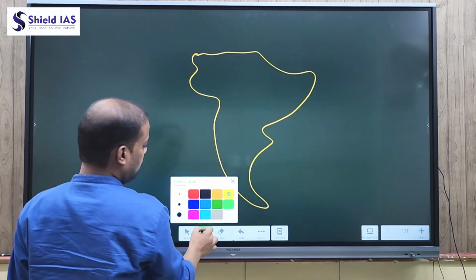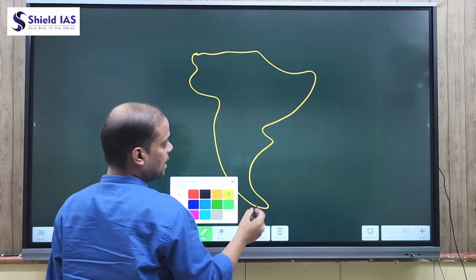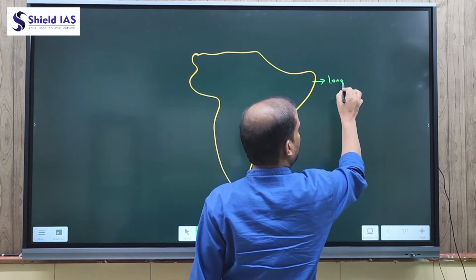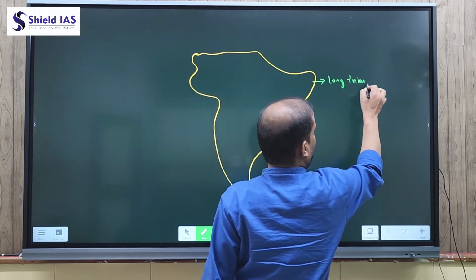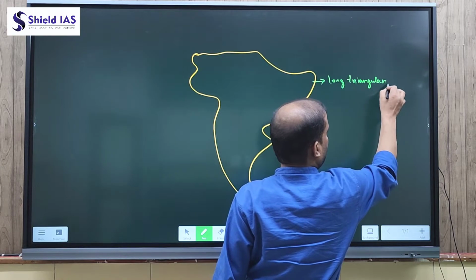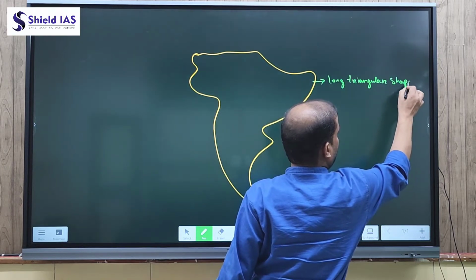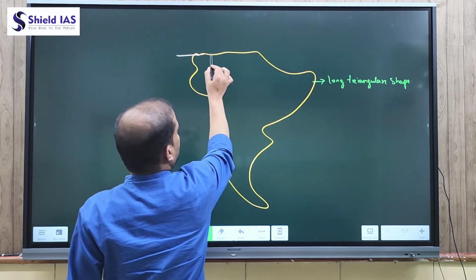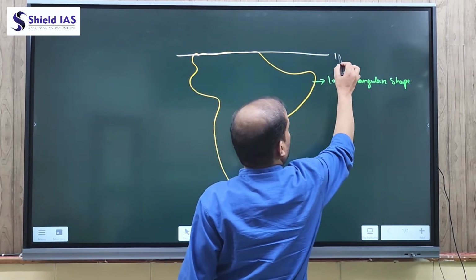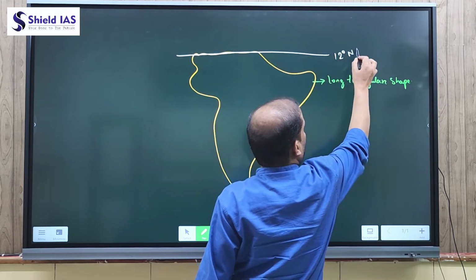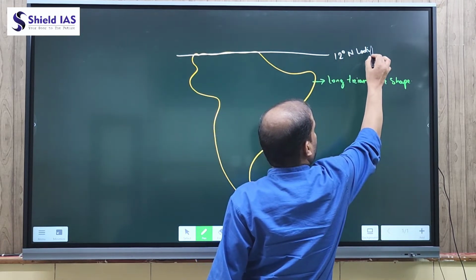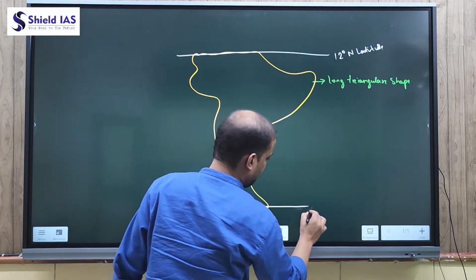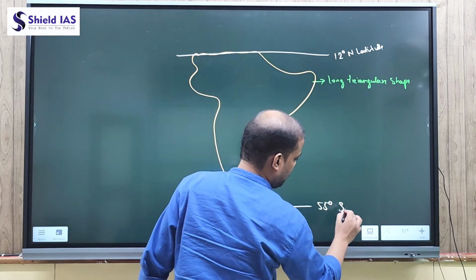South America is a long, triangular-shaped continent, and the northern boundary of South America stretches from 12° north latitude to 55° south latitude.